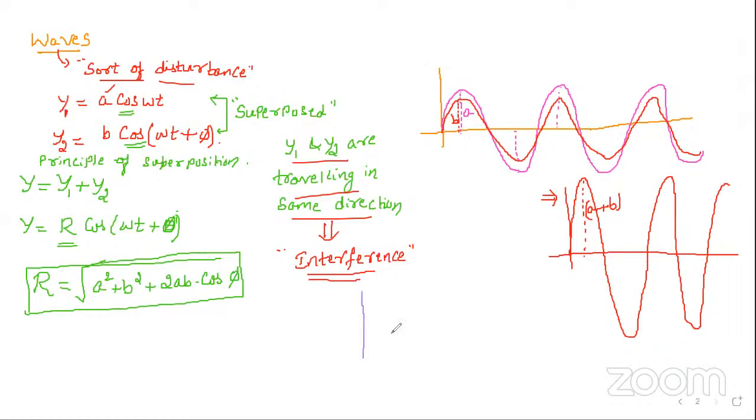But for the second case, I'm going to consider it like this. This is the first wave, with amplitude A. Now I'm going to consider the second wave, which is moving in the opposite direction like this. The second amplitude will be downward, B. Now if I club these two waves, I should get the resultant wave, right? That resultant will be like this.